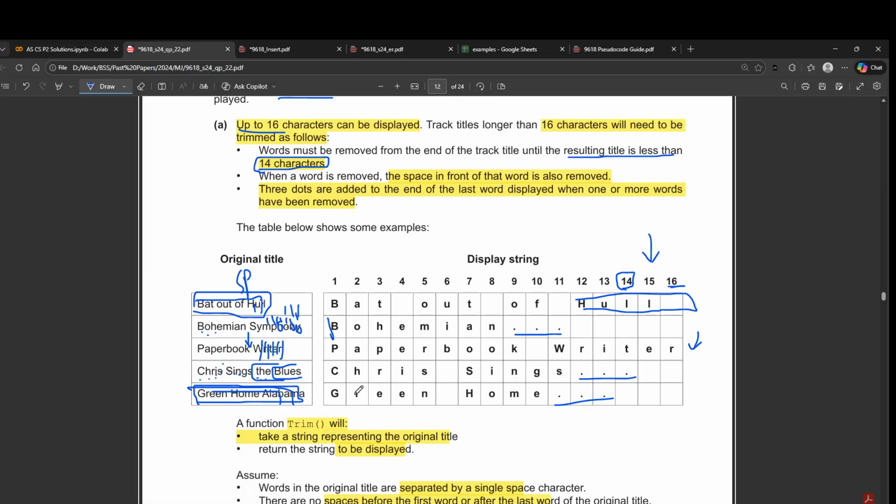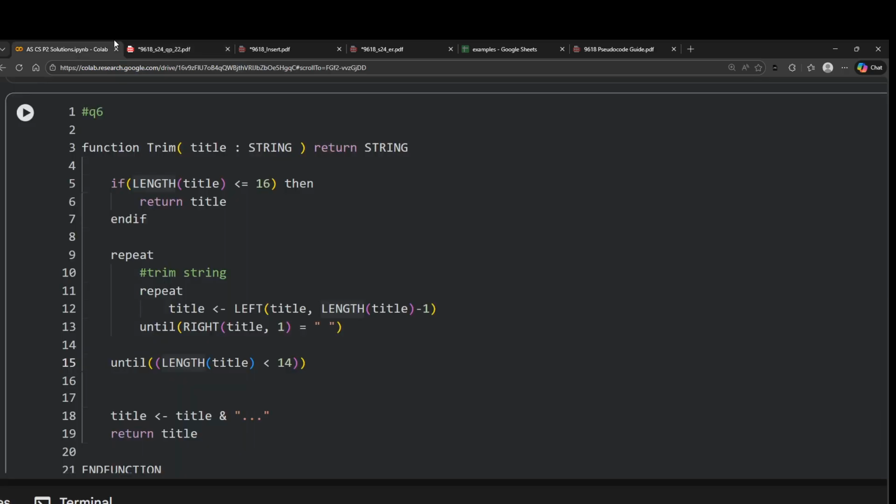Sir, the space at the end will also be included in our title, right? No, we're not. Which space at the end, in which example are you referring to? In the code we wrote, until the right has a space, so when we take the length of the title, the space will also be included. Title space. Yes, so what are you suggesting we do? Is it still fine, because less than 14 including the space? Until right of title by 1 is equal to space.